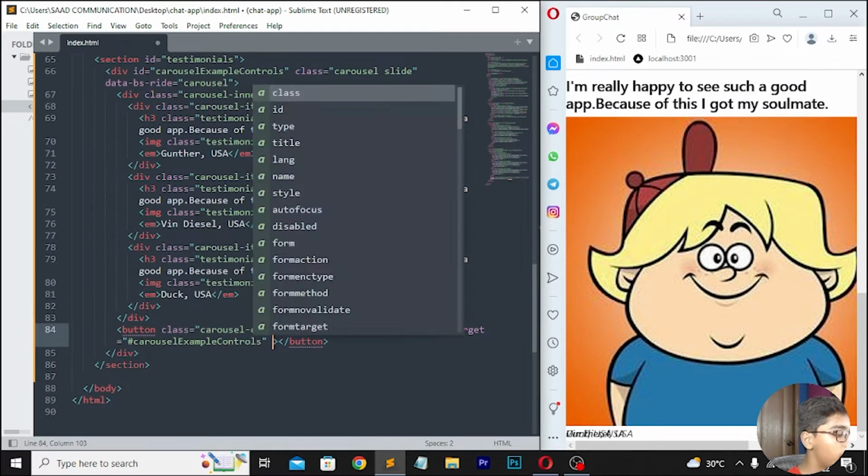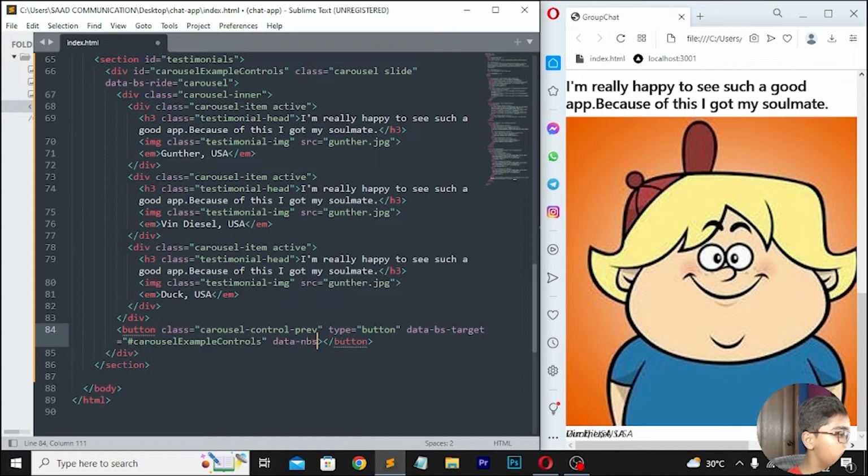Now when you've written this, you have to write data-bs-slide is equals to prev, then you have to just do one thing here.